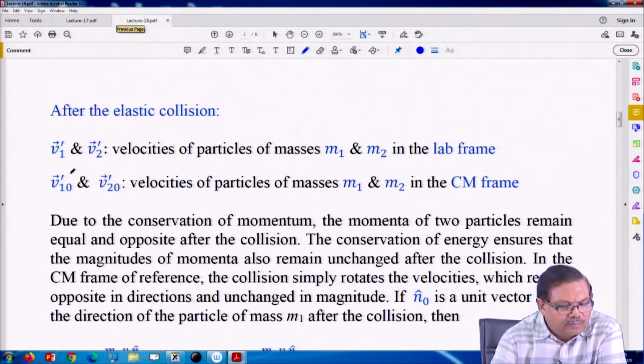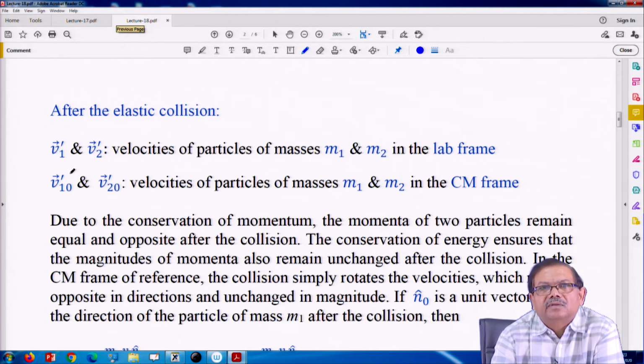So, V1 prime and V2 prime are velocities of particles of mass m1 and m2 in the lab frame, and V1_0 prime and V2_0 prime are velocities of particles of mass m1 and m2 in the center of mass frame of reference.